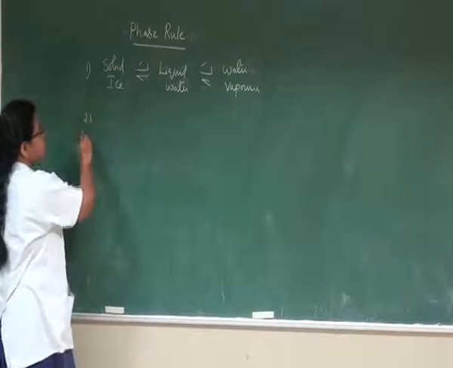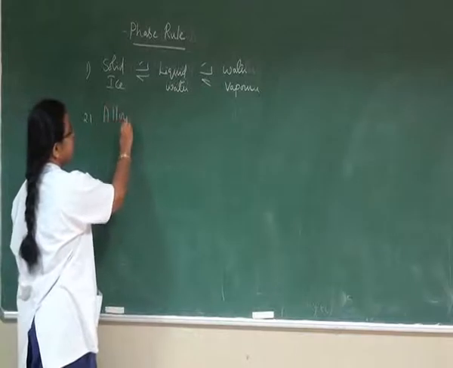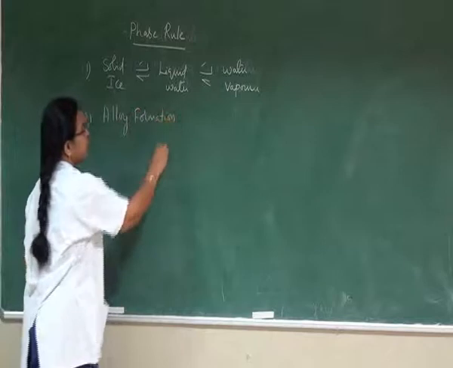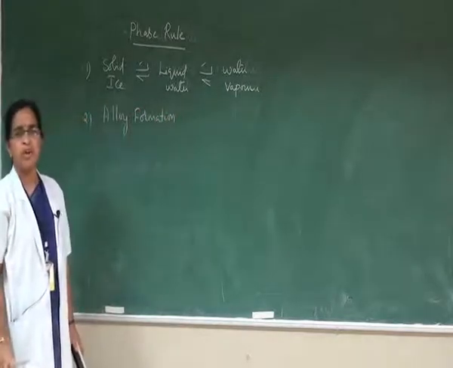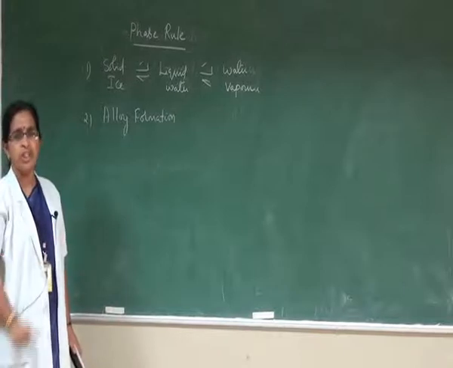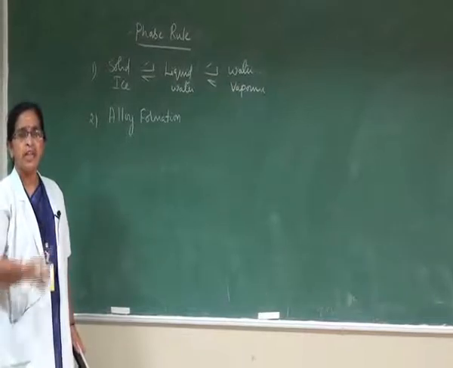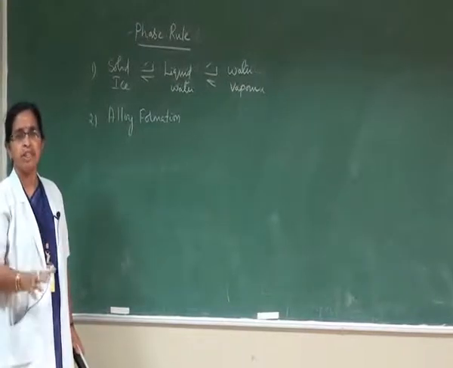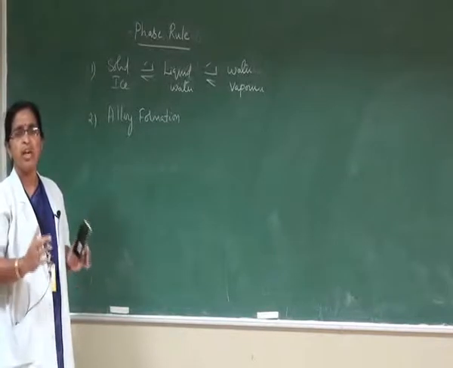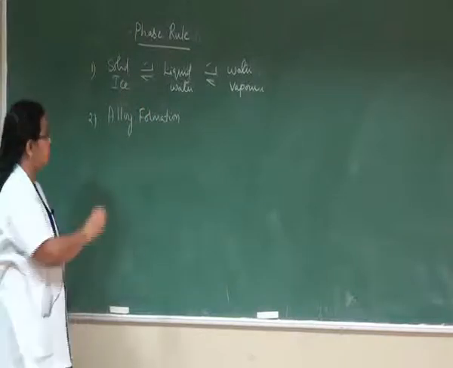The second application is in metallurgy, for the formation of alloys. In metallurgy, for the formation of an alloy, knowledge about the suitable combination of metals, the percentage composition of metals, and under what conditions of temperature and pressure the different metals can be combined to form an alloy, all this information can be clearly obtained by the application of this phase rule.